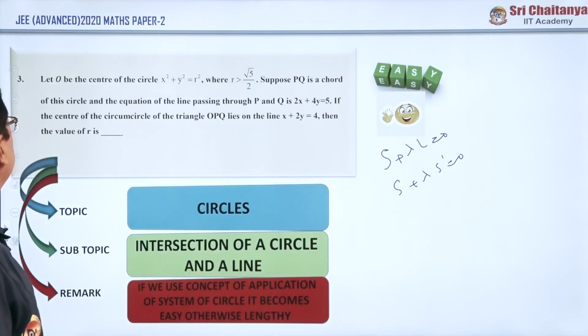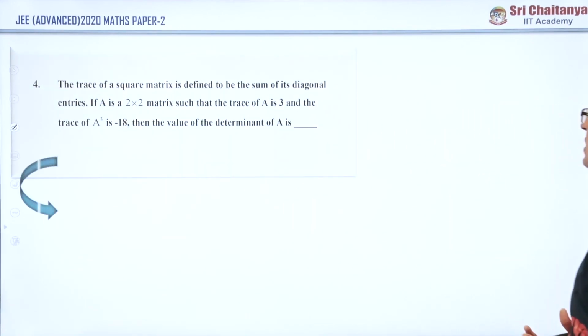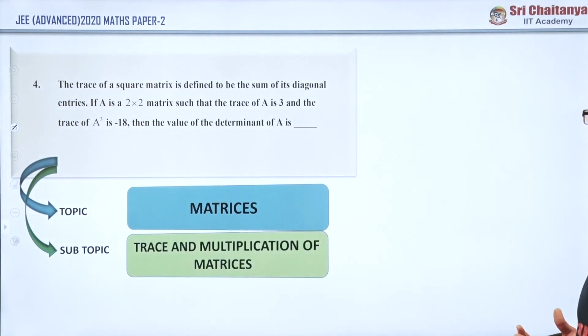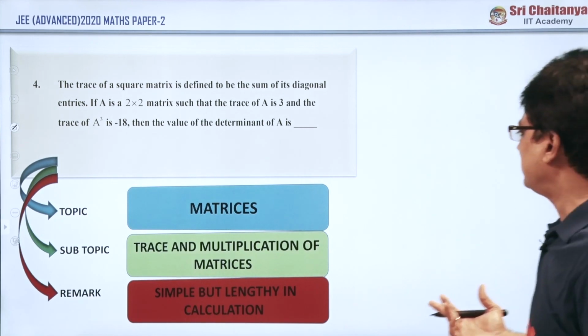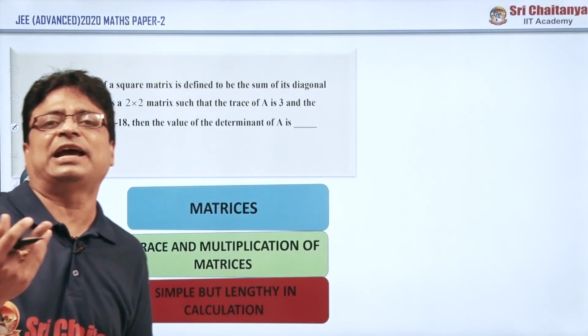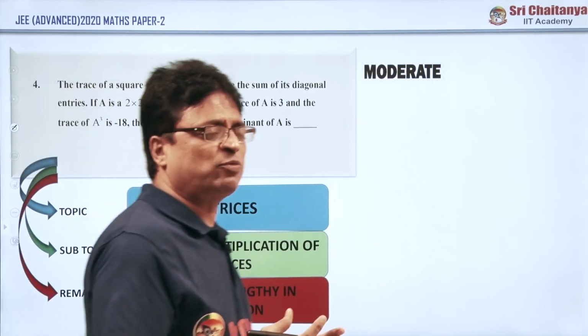Now, coming to question number 4 in mathematics, this question comes under matrices, my friends, and the subtopic under matrices is trace and multiplication of matrices. And the remark is that it is easy, but the only thing is it requires lengthy calculation, time taking. But anyhow, the majority of people considered it moderate.